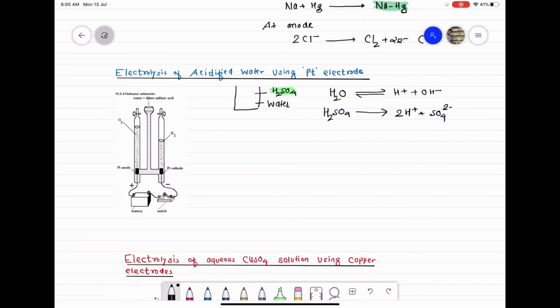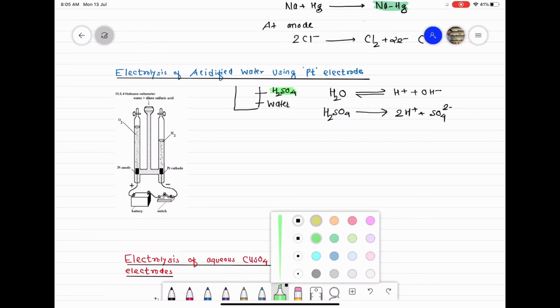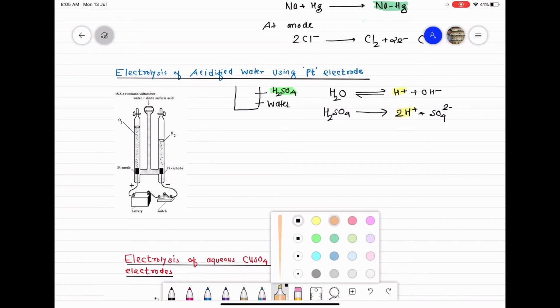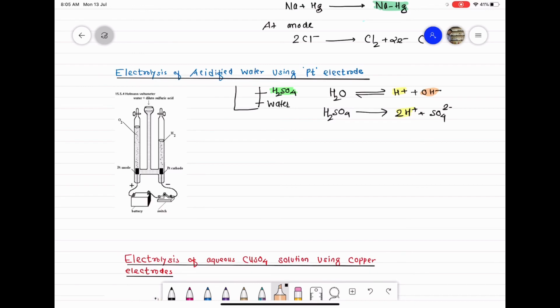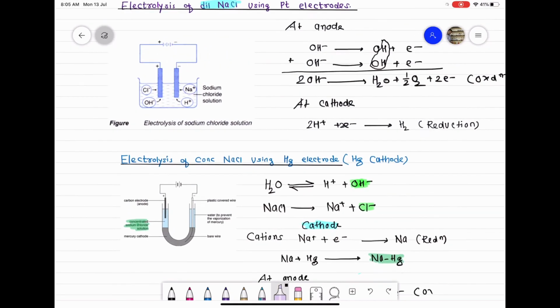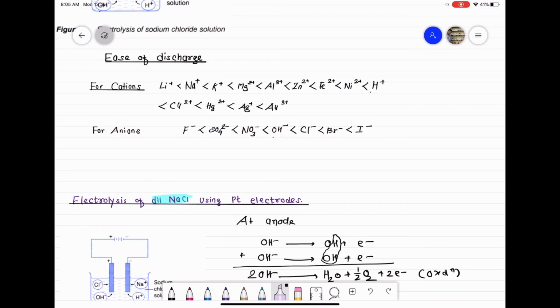So in this solution we have only one type of cation, that is H+ ions, but we have two types of anions, that is OH- ions and sulfate ions. So class, if you see the ease of discharge of anions, or you can say the preferential discharge of anions here in the order,